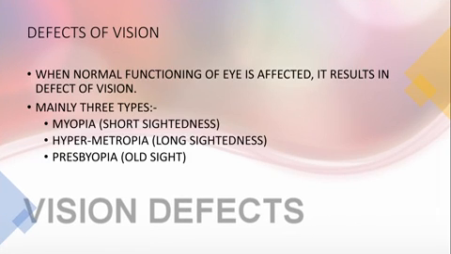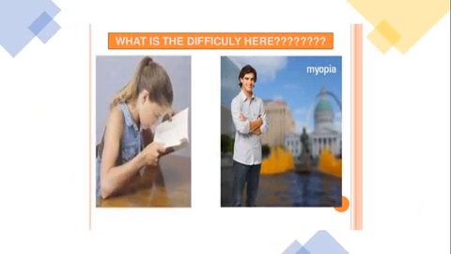We have basically three defects of vision: myopia, which is also known as short-sightedness; hypermetropia, also known as long-sightedness; and presbyopia, which is also known as the old age problem. Let us discuss these defects one by one.